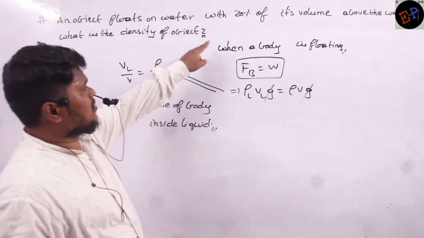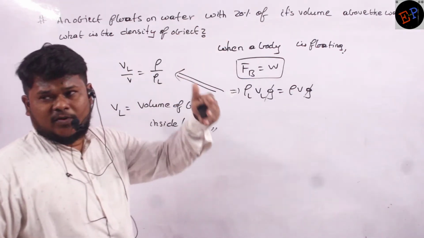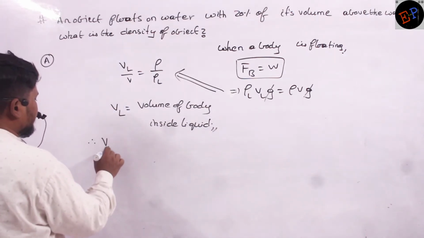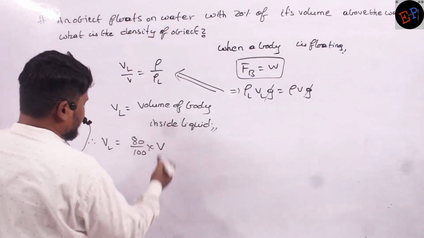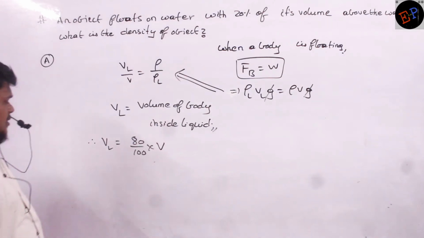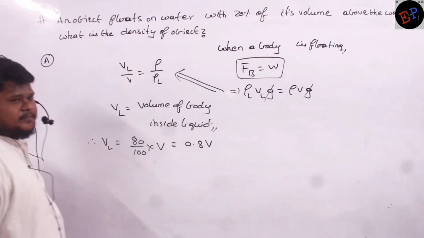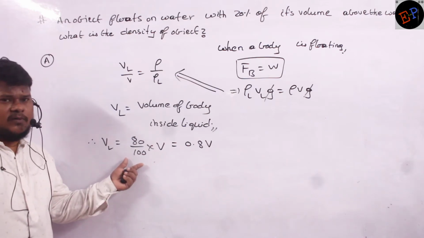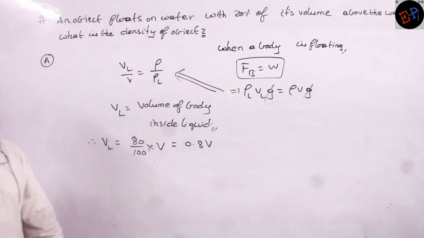Object floats on water with 20% of volume above water. 20% above means below water is 80%. So VL is 80 by 100 into V, where V means total volume. So VL is 0.8 V. 80% of total volume is present inside.